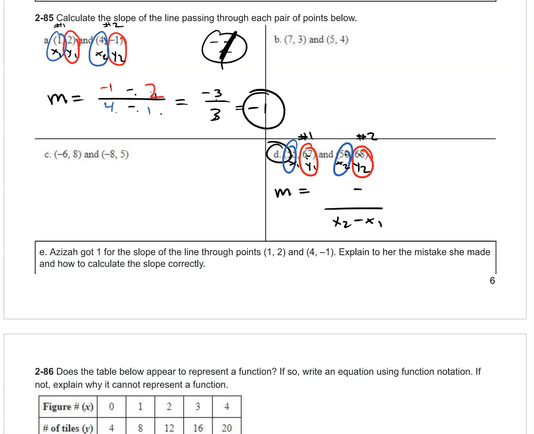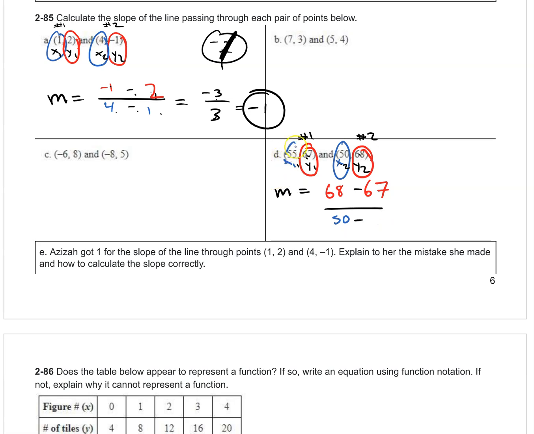Okay, y2 is 68 minus y1 is 67. x2 is going to be 50. Is that 50 or 56? 50. And then x1 is going to be 55. I think.